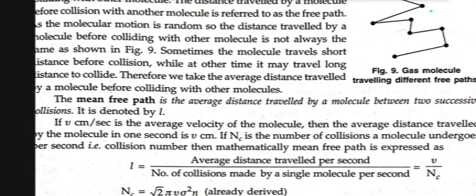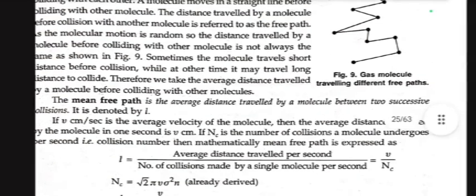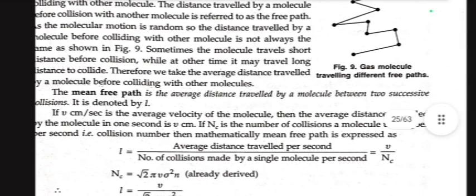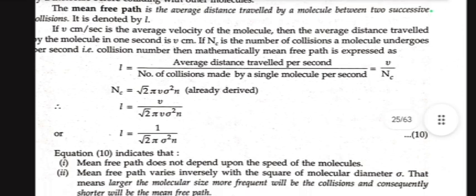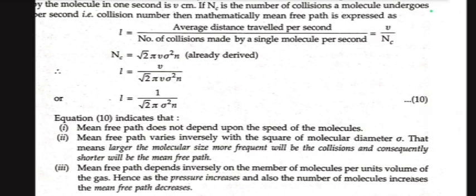The mean free path is the average distance traveled by a molecule between two successive collisions. It is denoted by L. If v centimeter per second is the average velocity of the molecule, then the average distance traveled by the molecule in 1 second is v centimeter. If Nc is the number of collisions a molecule undergoes per second, the collision number, then mathematically the mean free path is expressed by L = v/Nc, where Nc = √2 π v σ² n, already derived. Therefore L = v/(√2 π v σ² n), or L = 1/(√2 π σ² n).